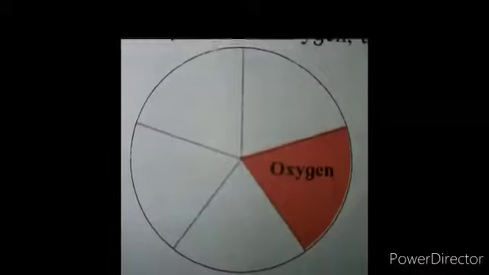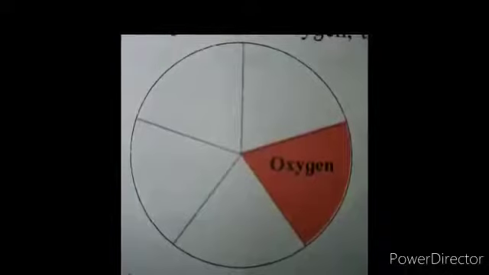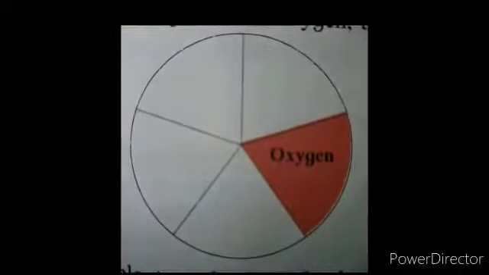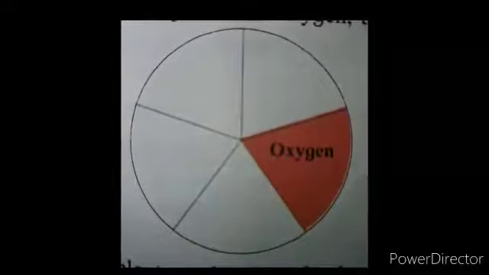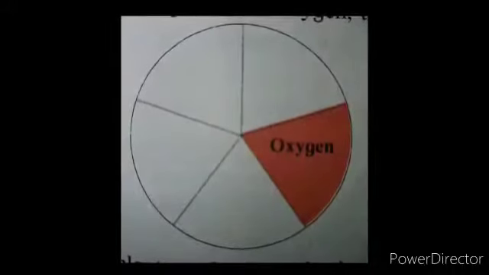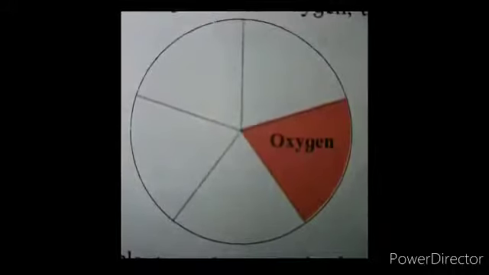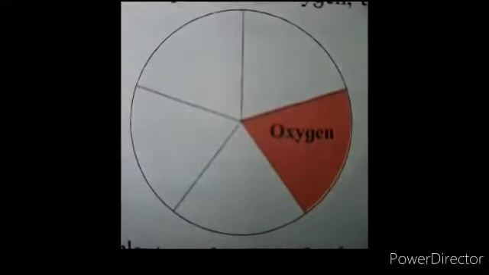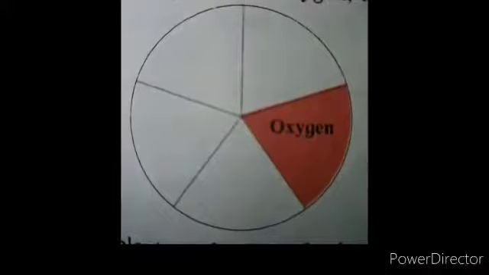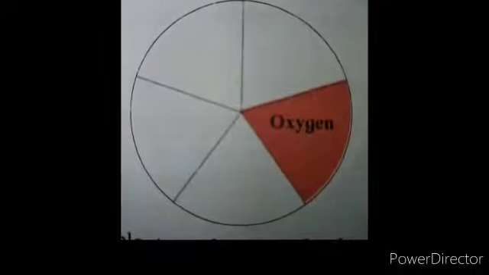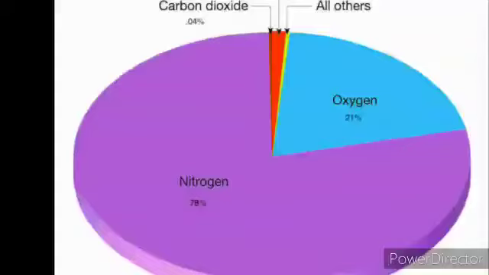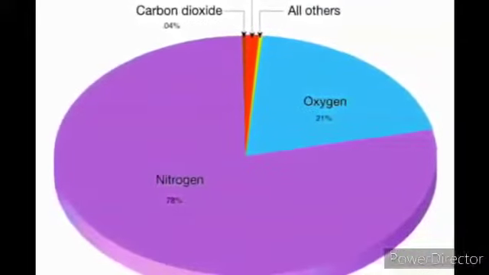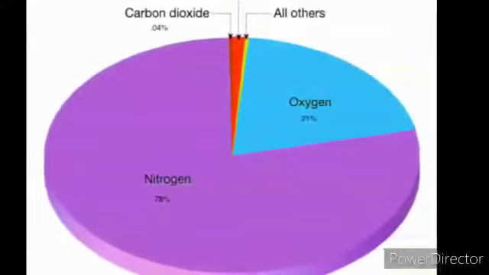The circle in this picture shows all the air in the atmosphere. If we divide the circle into 5 equal parts, then the oxygen in the air will be equal to one of its parts. Apart from oxygen, there are other gases in the atmosphere. Which could those be? The oxygen in the air is used both for burning as well as respiration. Which are the other uses of air you know about?